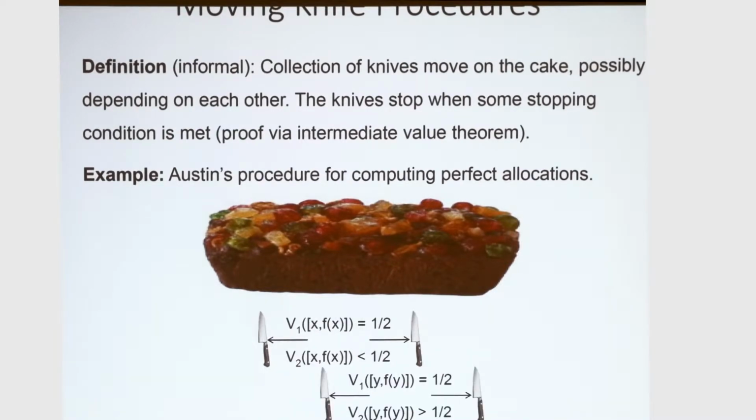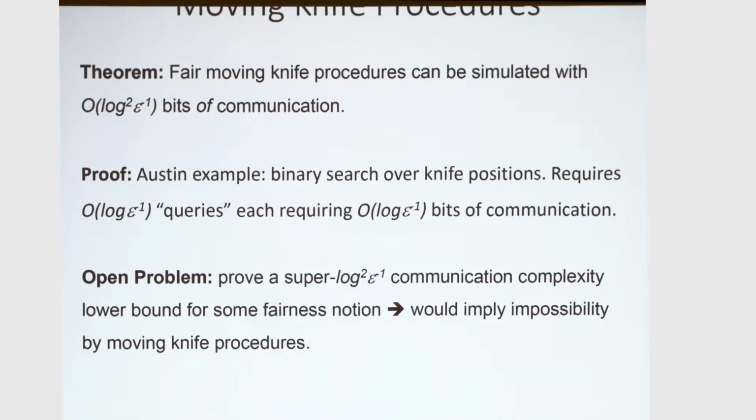And basically, we can simulate the movement of the referee knife using binary search. So this will be, informally, a theorem saying that fair moving knife protocols can be simulated with O(log squared) bits of communication. We'll have log of 1 over epsilon for the number of knife positions, and then a log for the communication per position. And basically, it will be like binary search.